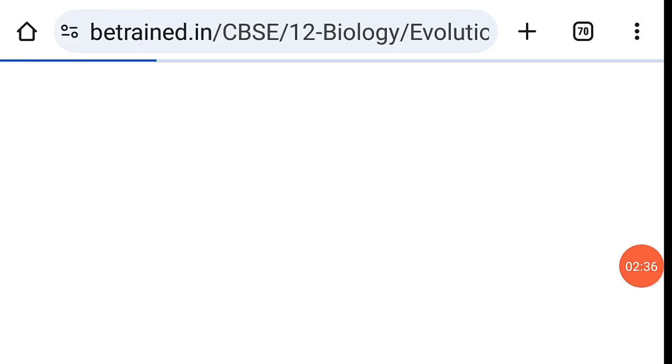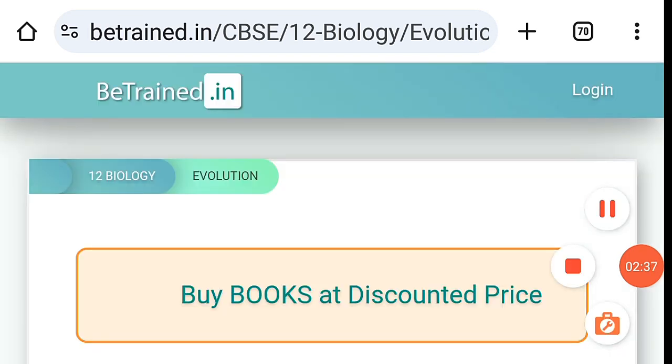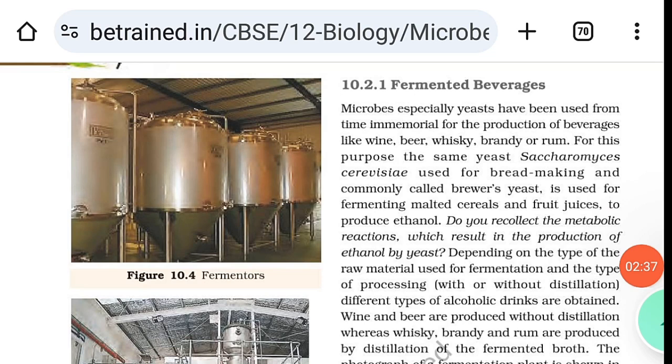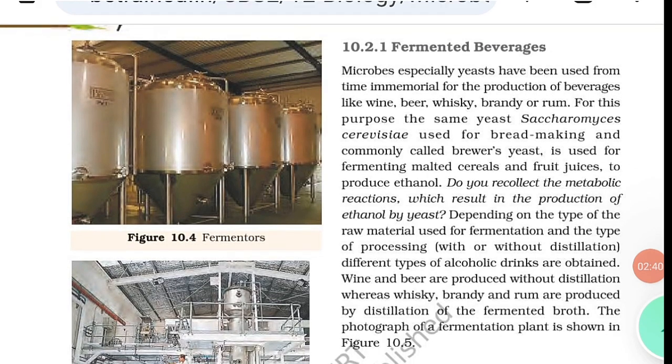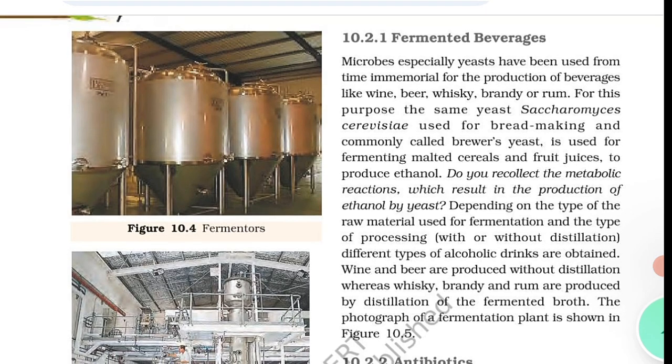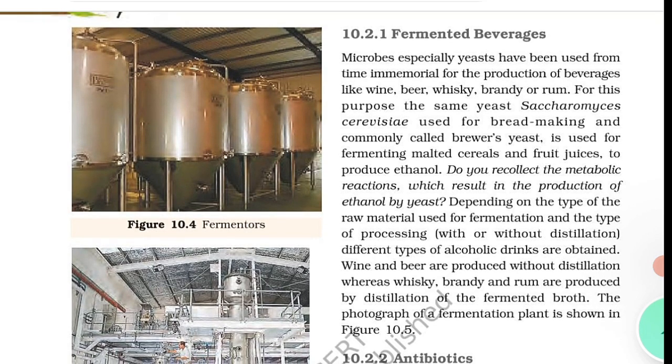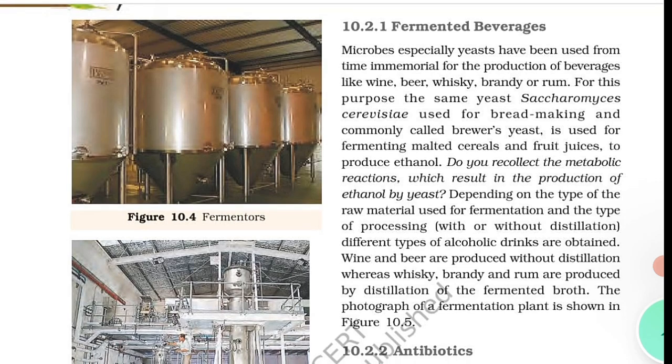Alexander Fleming, while working on Staphylococcus bacteria, once observed a mold growing in one of his unwashed culture plates around which Staphylococcus could not grow.